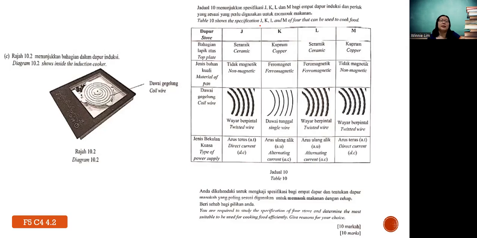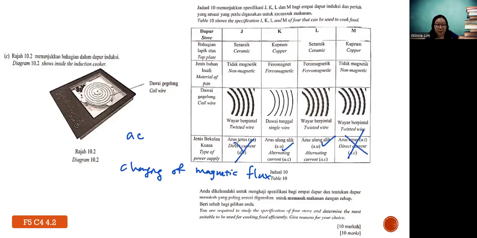So like I said, if you know the concept of a transformer, it can only work with alternating current. Same thing here: as long as you want a change of magnetic flux, or magnetic field, they are the same thing, magnetic flux is just a lot of magnetic field, then you should use AC. Then the magnetic field is produced, collapses, and is induced back again. So no doubt you need AC. DC is not acceptable.